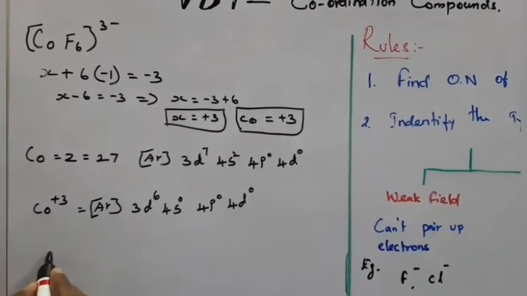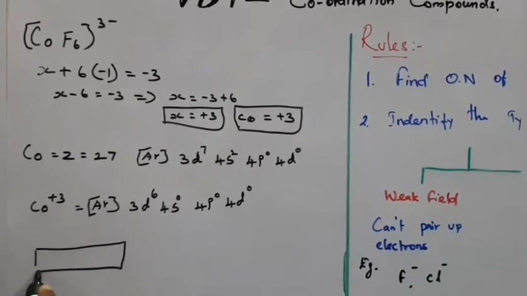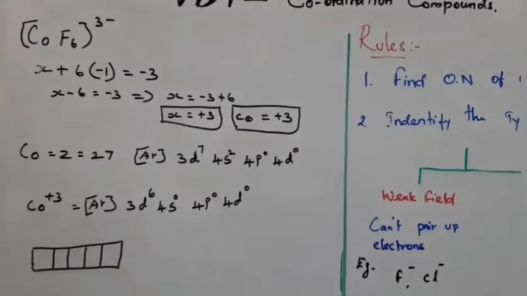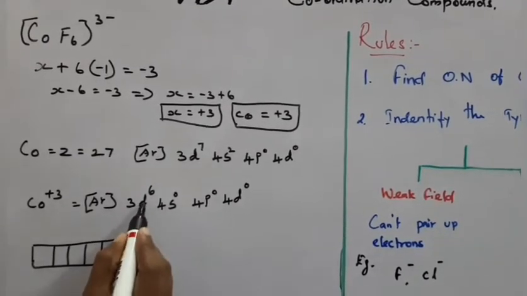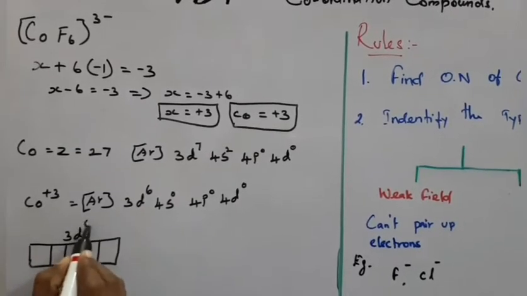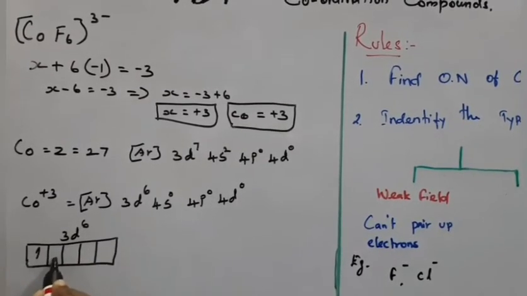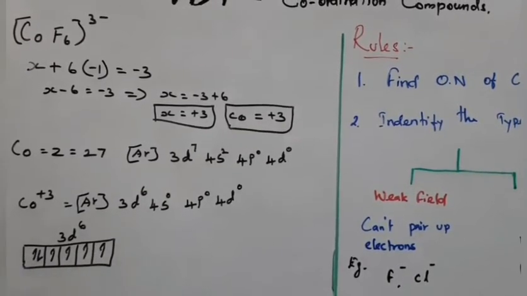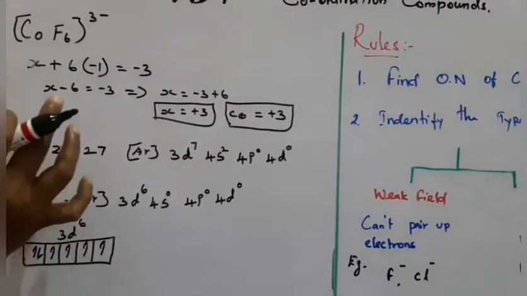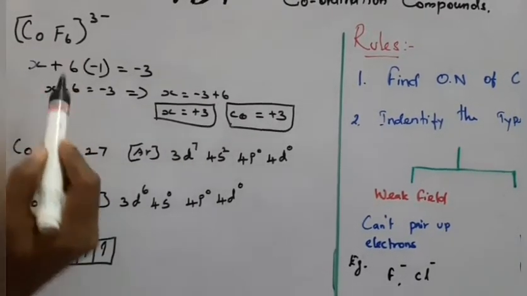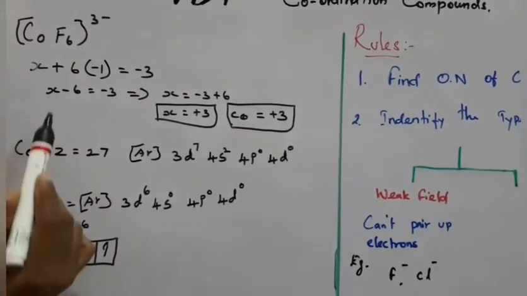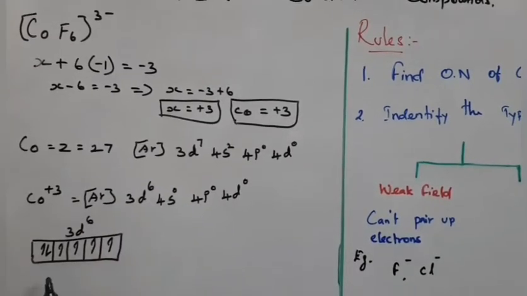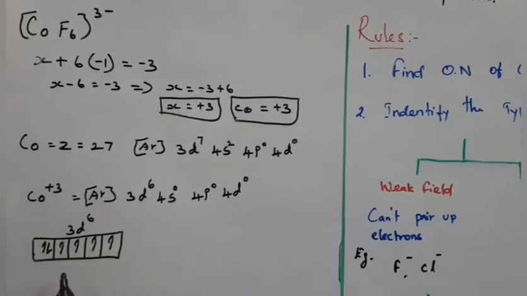For cobalt 3d orbitals, we know that a maximum of 10 electrons are present in d orbitals. So here 3d6, 1, 2, 3, 4, 5, 6. Whatever the complex given, up to this much is the same. Find the oxidation number and draw the orbital structure of the metal. Up to this metal orbital, it is the same.